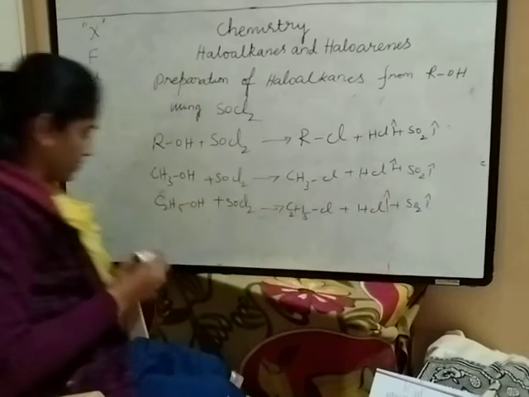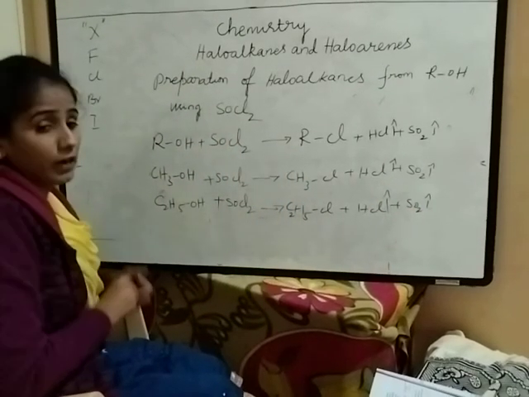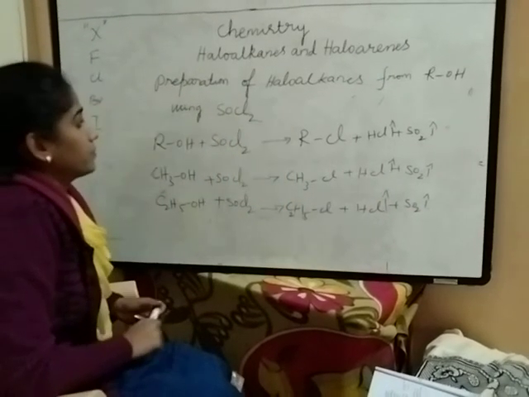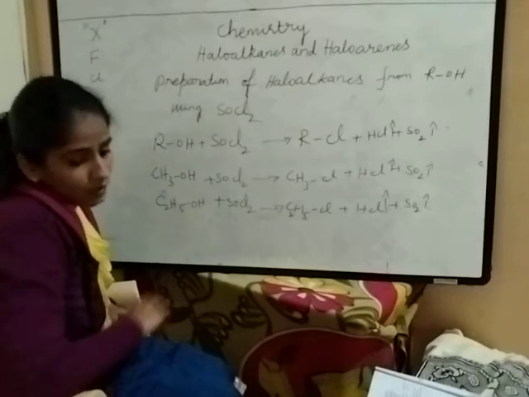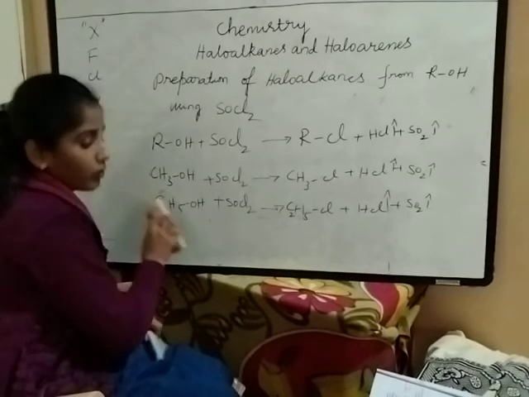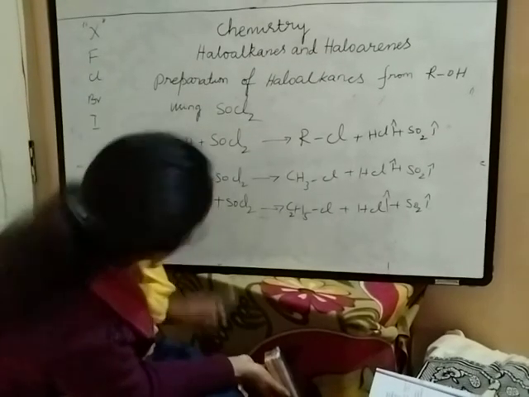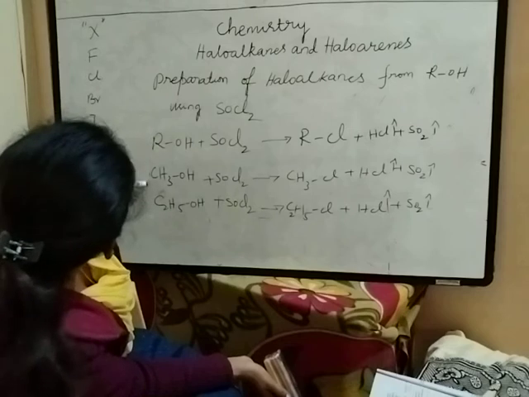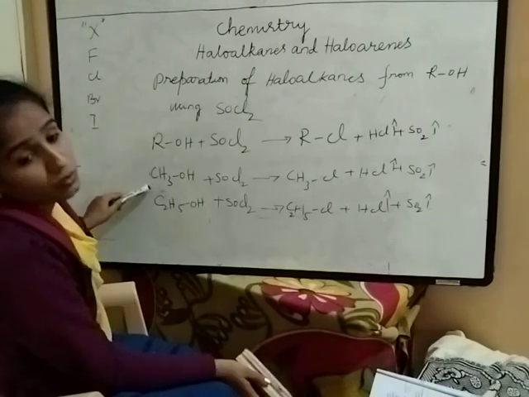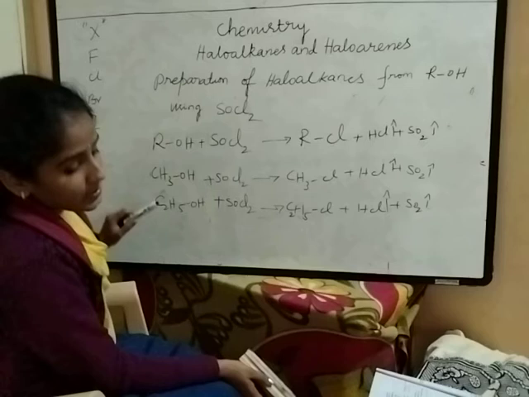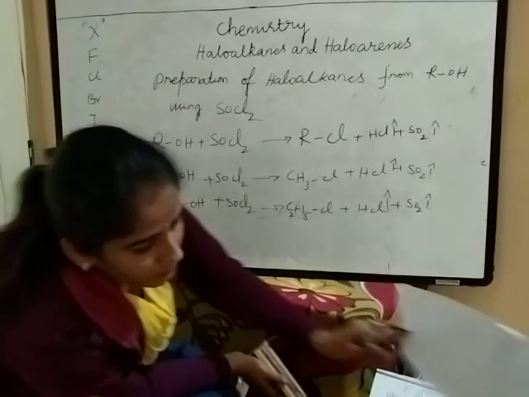This is the method where we can get pure haloalkanes. This is about the preparation of haloalkanes from alcohols using thionyl chloride. So this is the general reaction I am taking for all the equations, with examples of R equal to CH3 and R equal to C2H5.